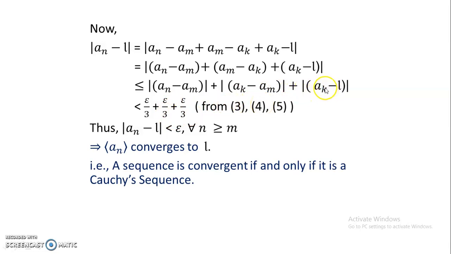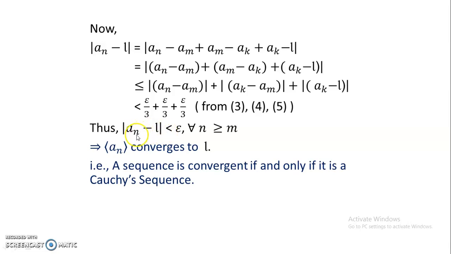Also the sequence ak converges to L, so the magnitude of ak minus L is also less than epsilon by 3. So ultimately modulus of An minus L is less than epsilon for all n greater than or equal to m.